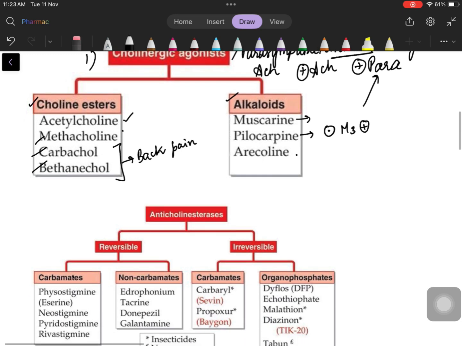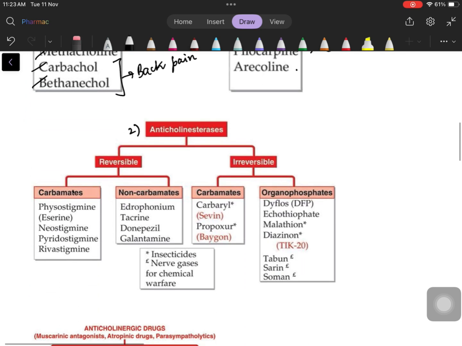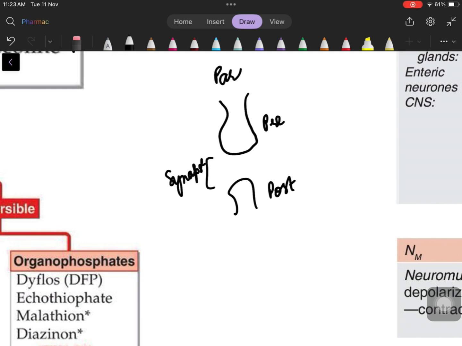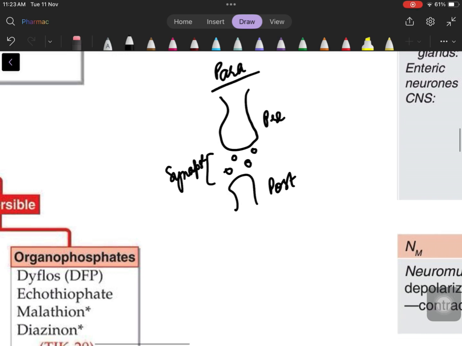Now we have something called anticholinesterase. For this, let's understand the concept. So you have a presynaptic neuron and a postsynaptic neuron, and this is the synapse. In the synapse, considering that this is the parasympathetic nervous system, what is released? Acetylcholine is released, ACh.